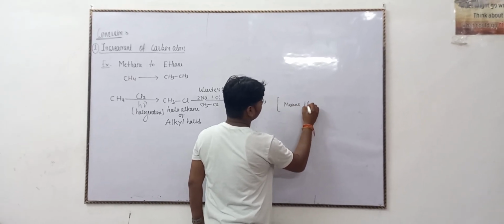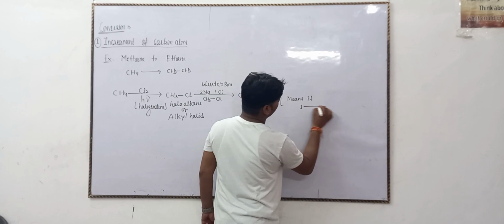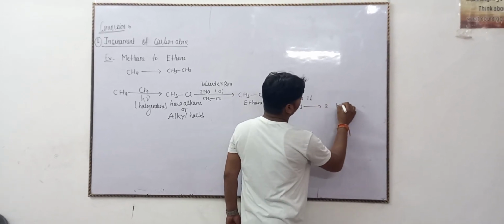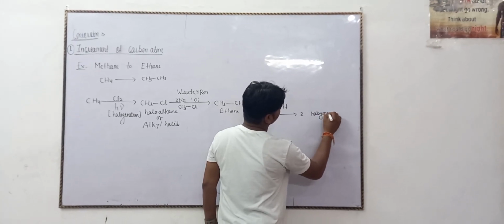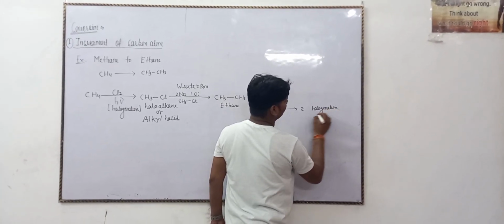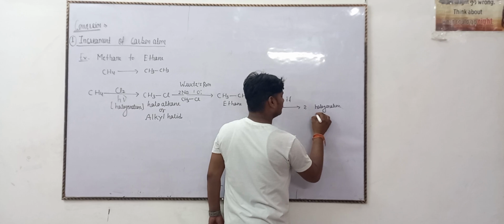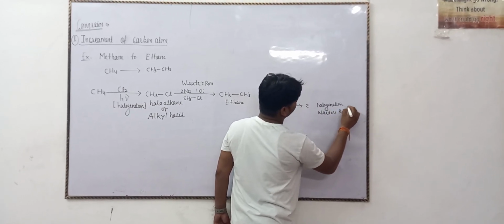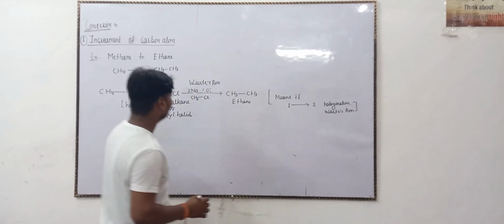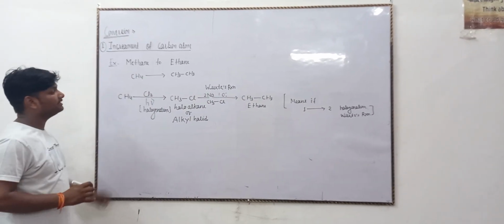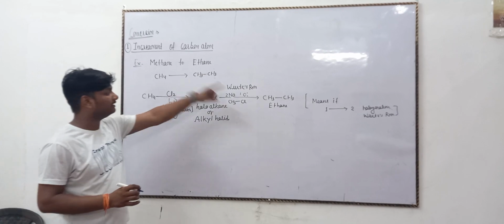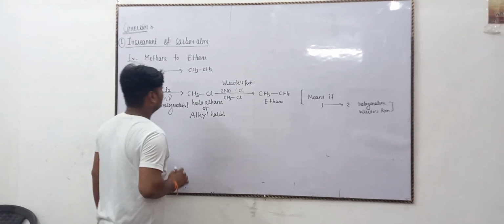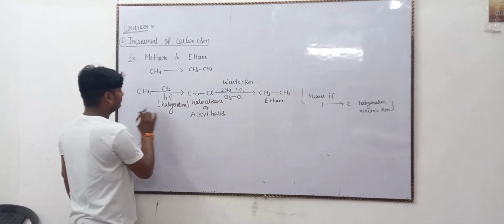So using the Wurtz reaction, if one carbon atom converts to two carbon atoms, first is halogenation and second is the Wurtz reaction. Another thing: if the initial number of carbon atoms is 1 and the final number of carbon atoms is 3, then this reaction changes.